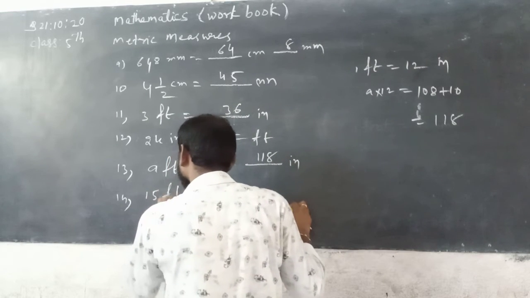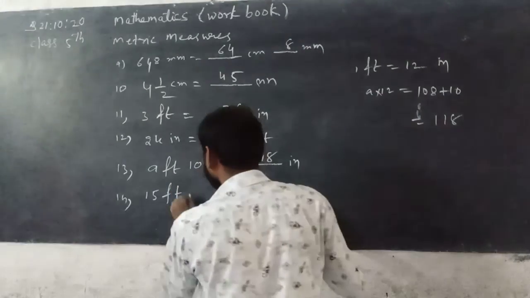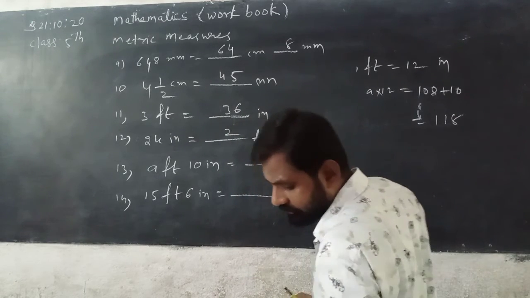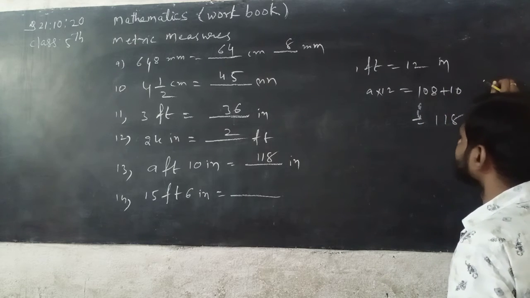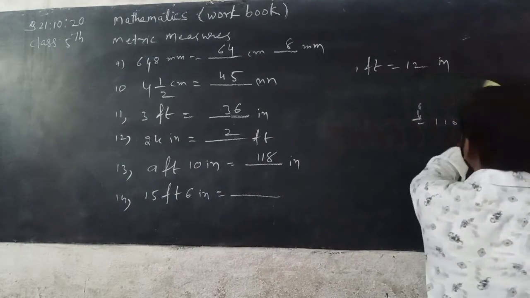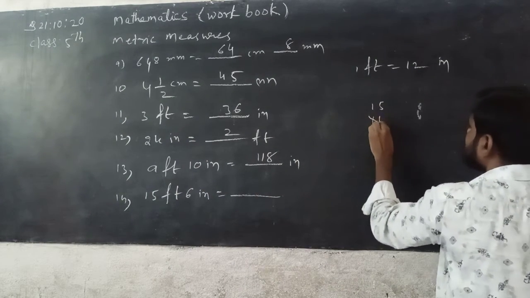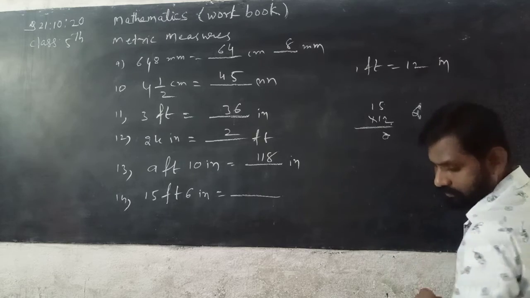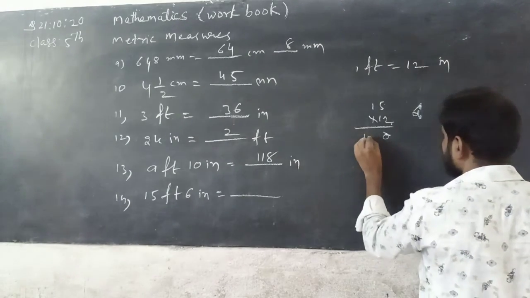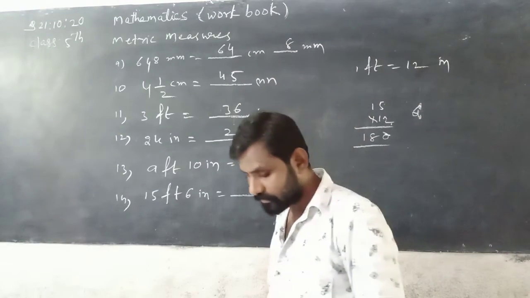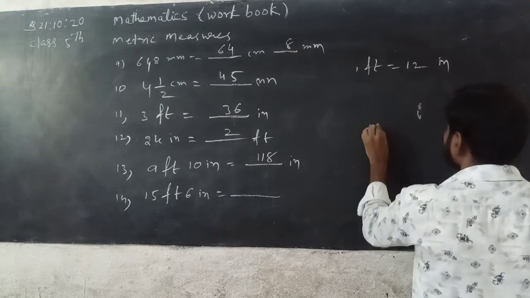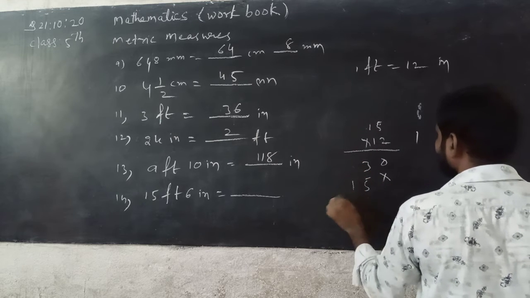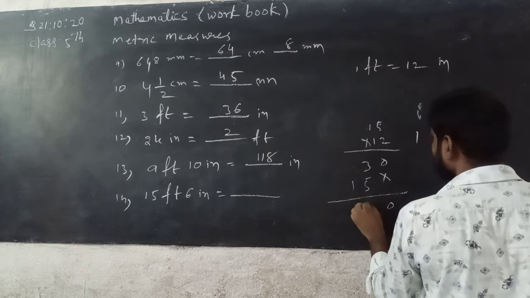Now next, 15 feet 6 inches. See here, 1 foot is equal to 12 inches, means here 15 into 12. 12 5s are 60, 0 taking carrying 6. 12 ones are 12, 12 plus 6, 180.